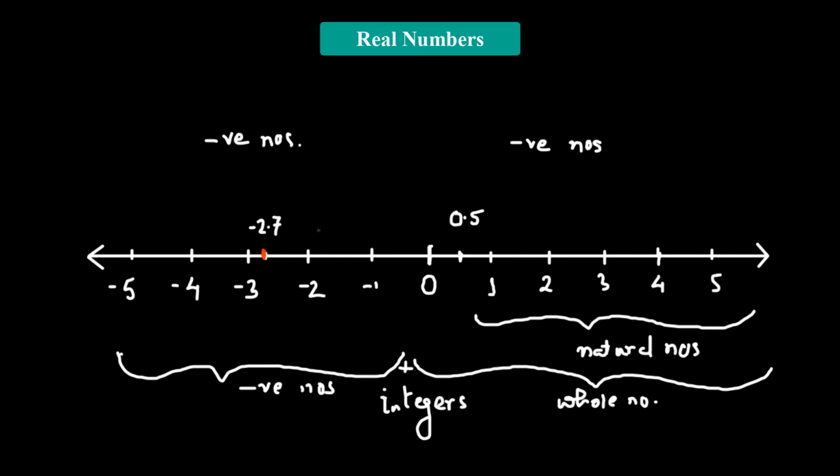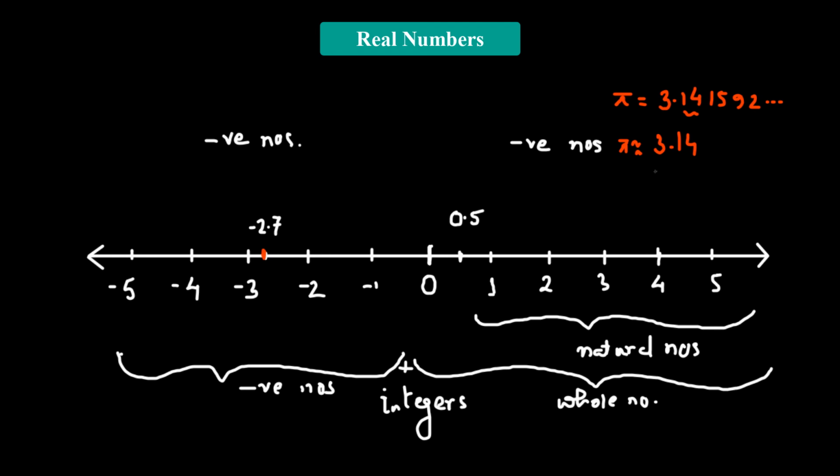Then finally we have some numbers which lie very close to rational numbers. For example, let's consider the value pi. We know pi is not a rational number because it cannot be written in fractional form, or p over q form. Its value is 3.141592, and it goes on and on. But we're going to consider up to 2 decimal places, so we have 3.14, the approximate value of pi.